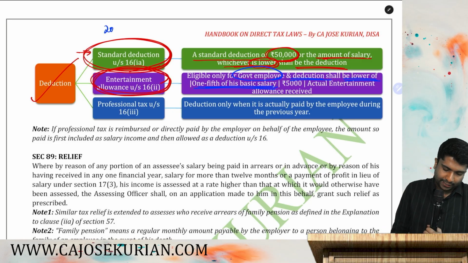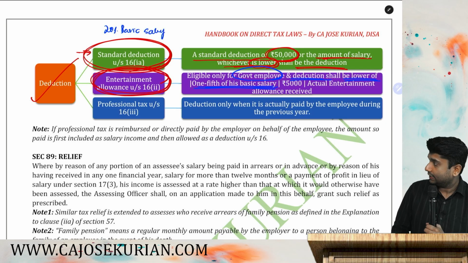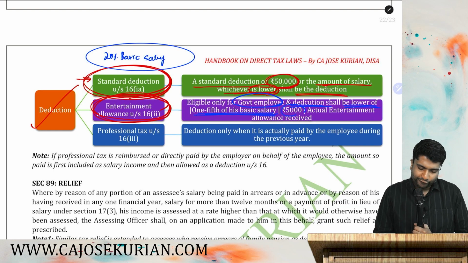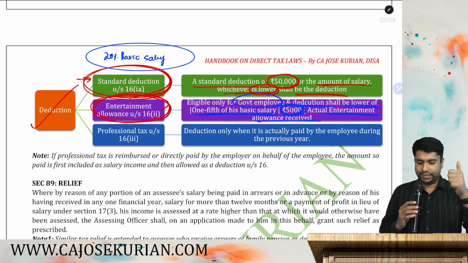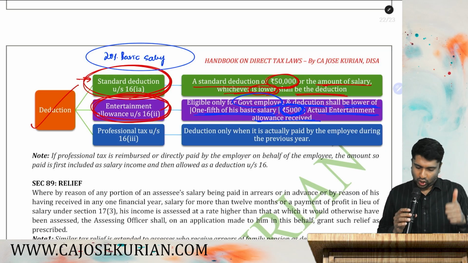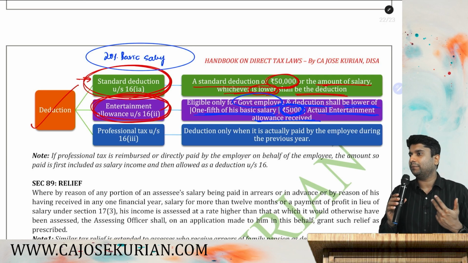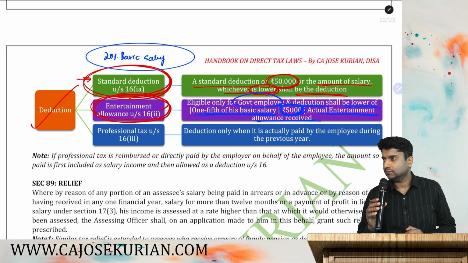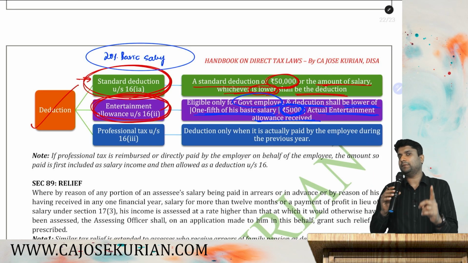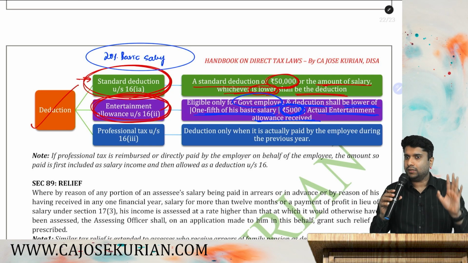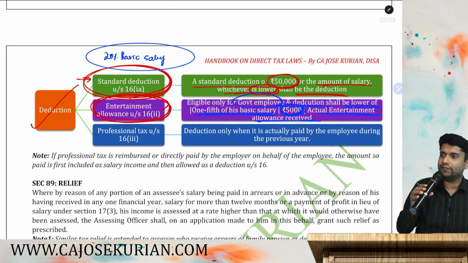1/5 means 20% of basic salary. Yes or no? Either it is 20% of basic salary or rupees 5,000 per annum, or the actual entertainment allowance received, whichever is lower. Are you with me? So either 20% of the basic salary or 5,000 rupees, not per month, per annum, or actual entertainment allowance received, whichever is lower.